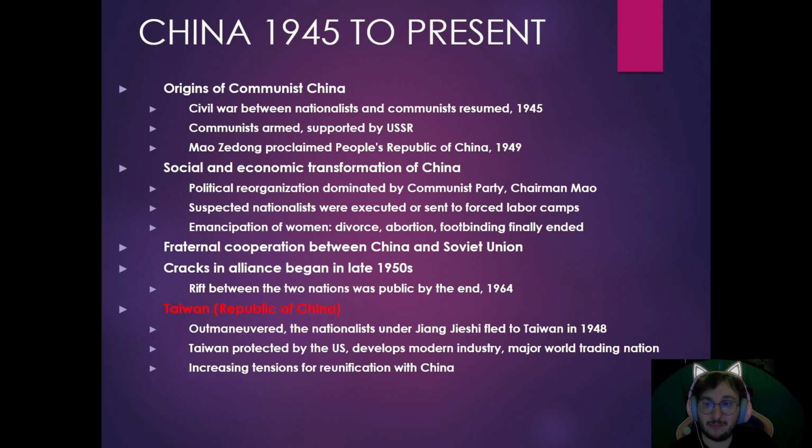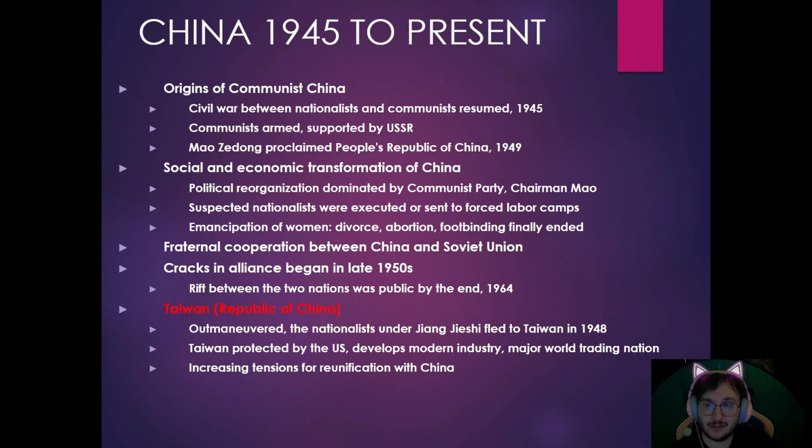There's going to be an emancipation of women. They're going to make foot binding illegal. They're going to give divorce and abortion rights to women. This is one of the reasons that women are very pro-communist in China. We've talked about in Chinese history that they are pretty much always patriarchal and sexist. This is one of the good things that the communists did as they liberated women.